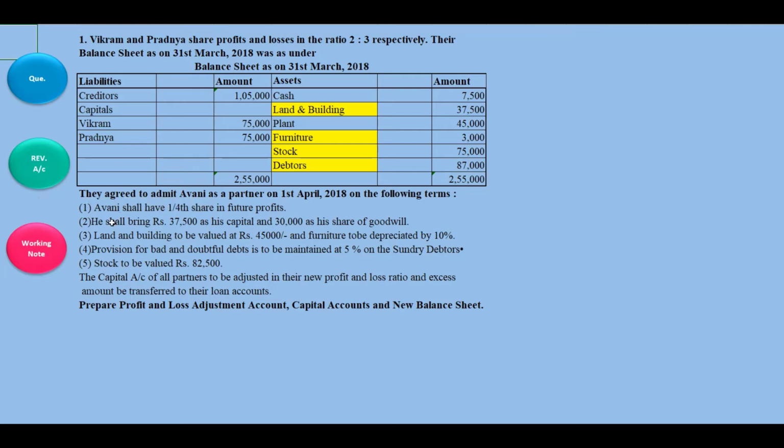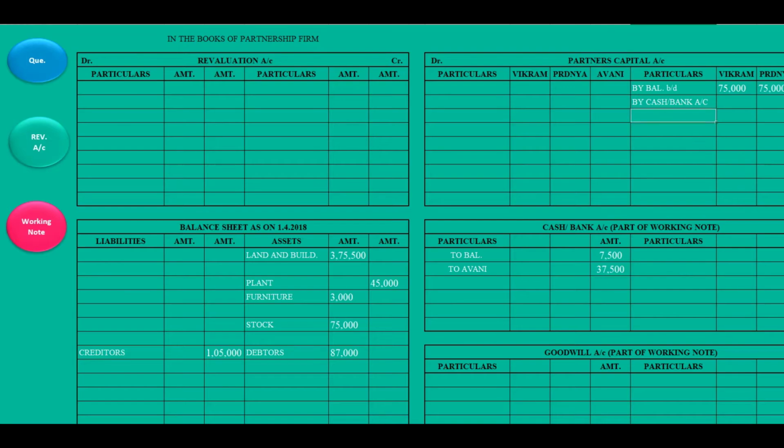So what is to be done, students, in goodwill you have to give a compulsory effect over here, right? Goodwill account. Now it has to be calculated in the old ratio of the partners, and it should be divided among two partners only. So look here. How much is the goodwill? 30,000 into 2 upon 5, that is their old ratio. You will get this much. So here will be 18,000. How do we find it? Total is 30,000 minus 12,000. You will get 18,000, and here will be dashed. The new partner does not have to be given a share. Okay. So this is the first effect of goodwill.